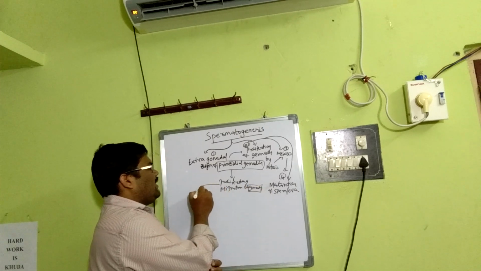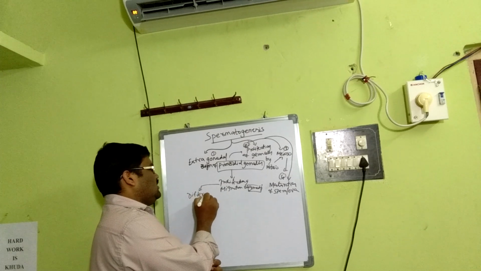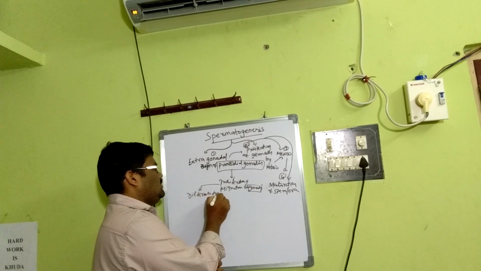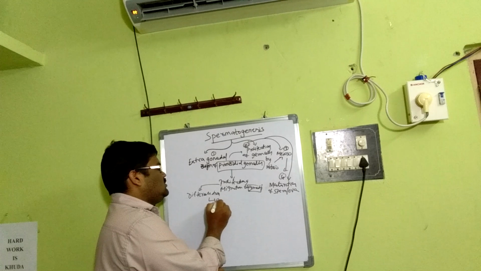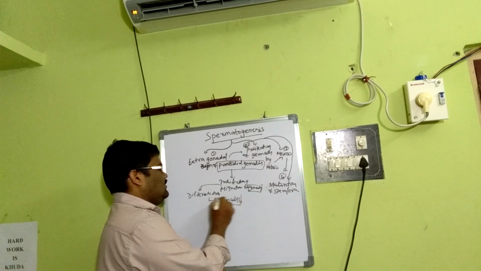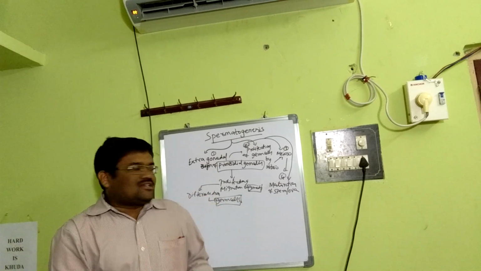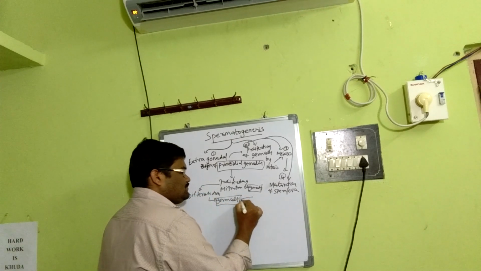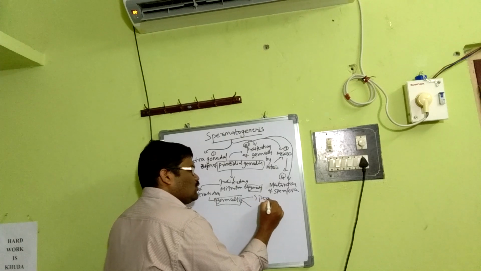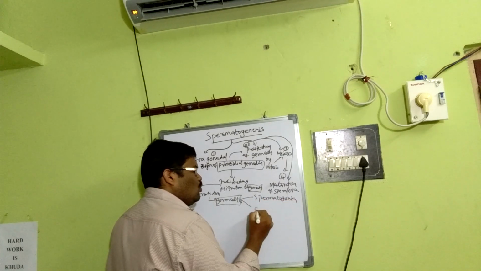After they proliferate and migrate, they undergo differentiation into germ cells. This is very important. The germ cells I have discussed already: spermatogonia and oogonia.